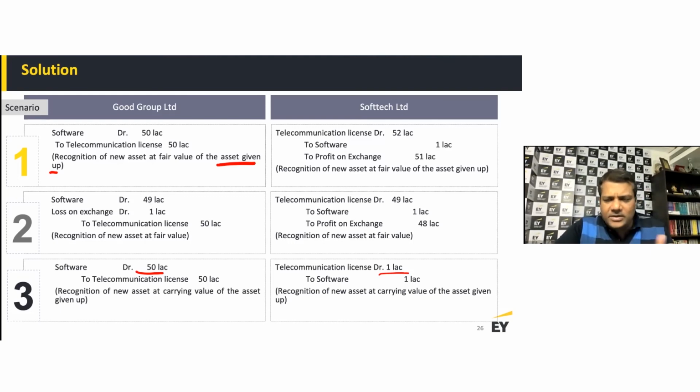If neither is available, then whatever is the carrying value of the asset which is given up becomes the new value for recording the asset which you have received in exchange. So that's for non-monetary exchange of intangibles. Similar principles are there for tangible assets as well.